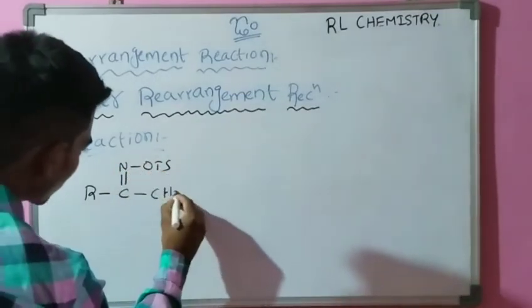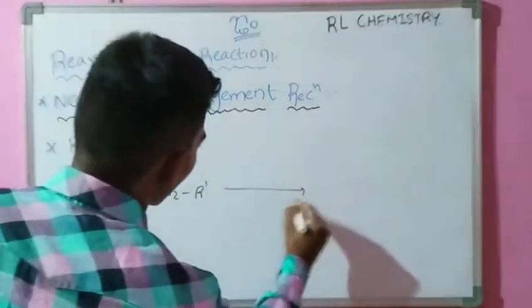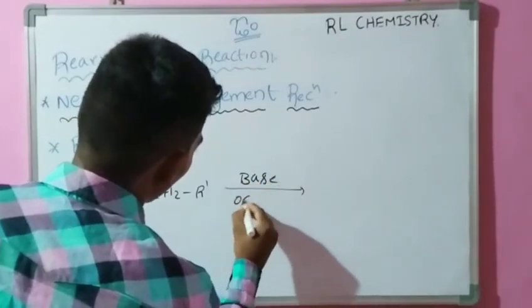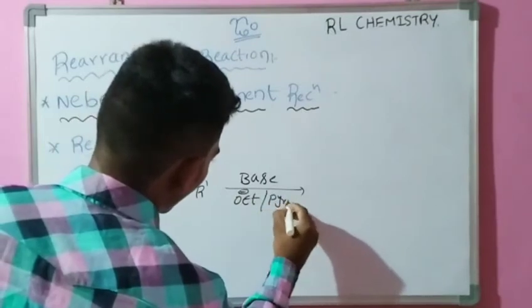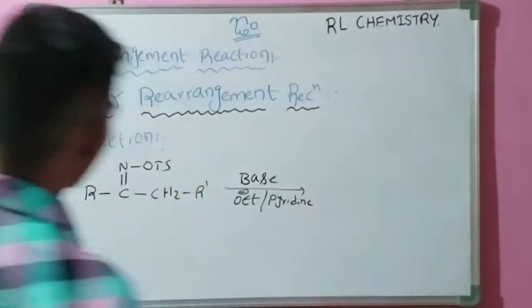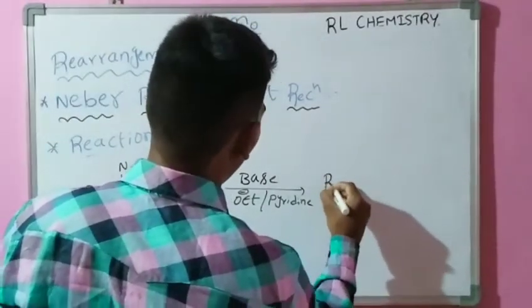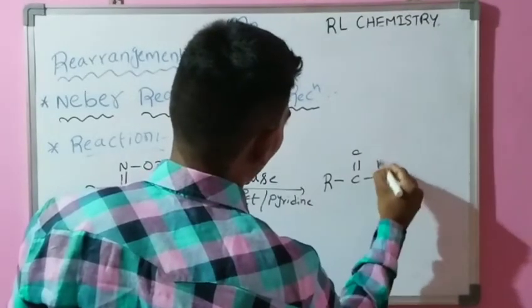It is treated with base, that base is OEt minus or pyridine. In the presence of base and pyridine, it forms an alpha amino ketone containing compound.